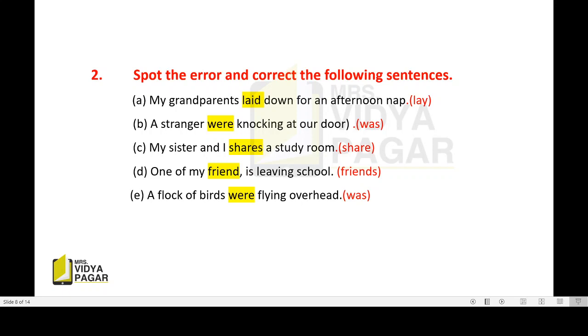So we are going to use here was. See, I was, we were, you were. Then he was, she was, it was, they were. A flock of birds means it. So we are going to use: a flock of birds was flying overhead.